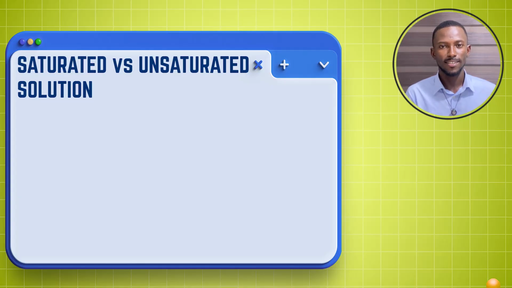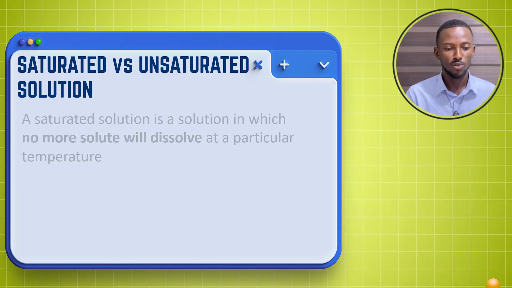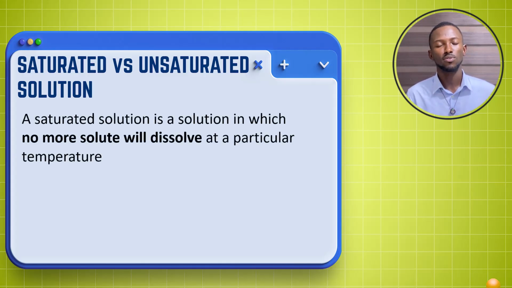Remember we said a solute mixes in solvent to form a solution. We have types of solution. And the types of solutions we'll be discussing in this part are two: saturated and unsaturated solution. For saturated solution, this is the type of solution in which no more solute will dissolve at a particular temperature. This is what it means.